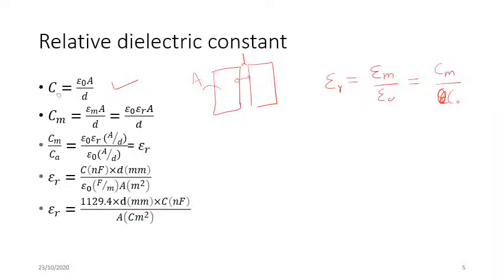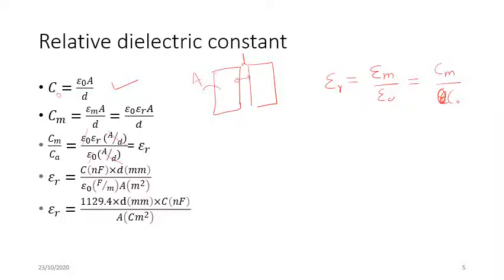If I take the ratio of the capacitance with the medium to the capacitance with air, the epsilon 0 will get cancelled, then A and A upon D will get cancelled, and ultimately we will get the relative dielectric constant or relative permittivity.